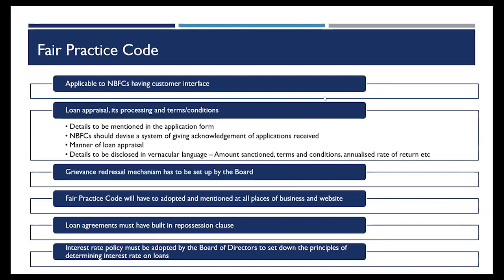The RBI has said that the loan agreements must be in a vernacular language or a language as understood by the borrower. So the compliance can be easily ensured if we take a confirmation or an undertaking from the borrower that yes, he understands English as a language, as a mode of communication, and based on that, he's signing this agreement. This is a simple declaration or undertaking that can be taken, and I can do all my communication with him in English.